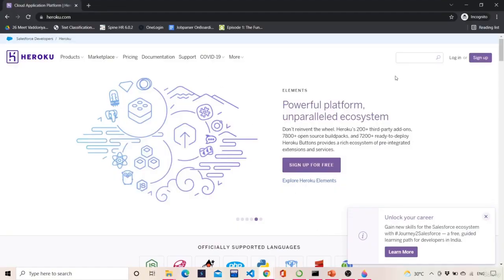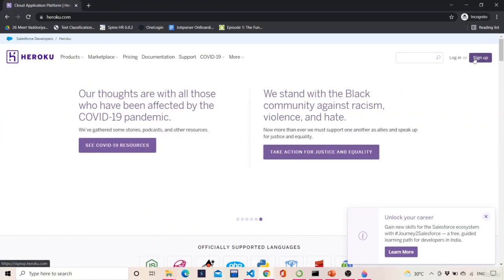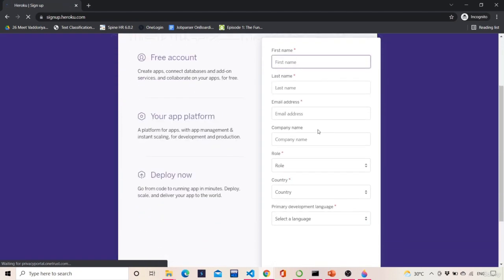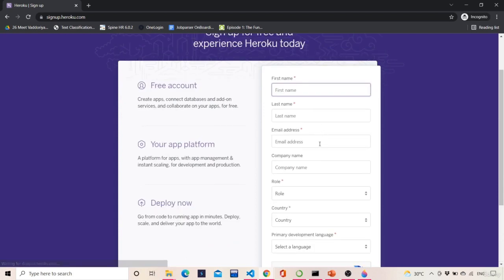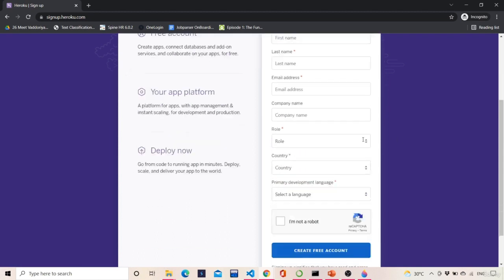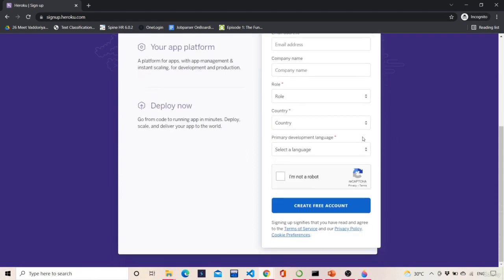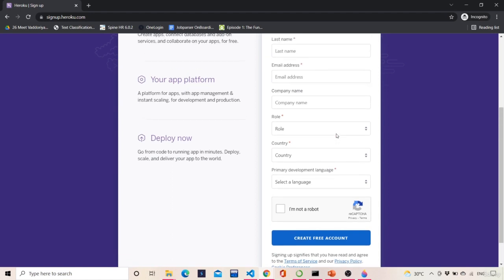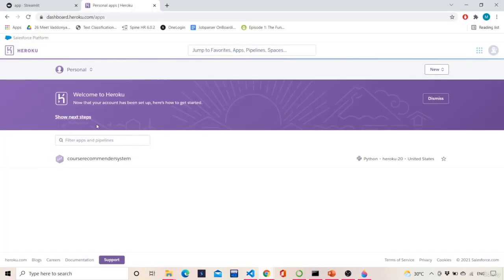If you are new to Heroku, then you can just hit sign up. You can fill in the details over here, and then a verification link will be sent to the email address which you give. You just hit verify, and then your email address will be verified and your Heroku account will be activated. Once your account is activated, you fill in the login details and hit enter, and you will be allowed to enter the Heroku Cloud service. After that you will have an interface something like this.